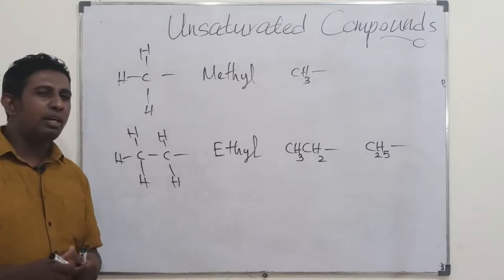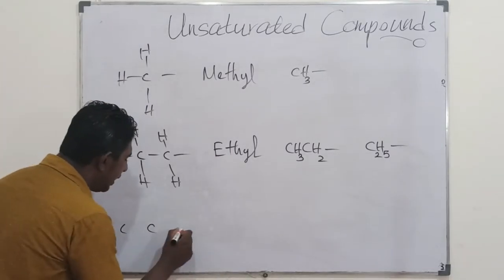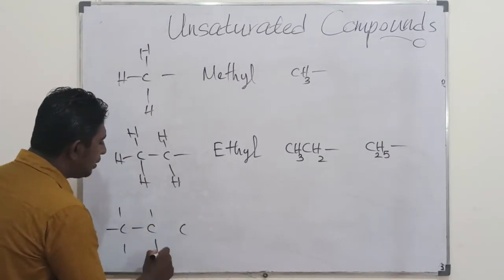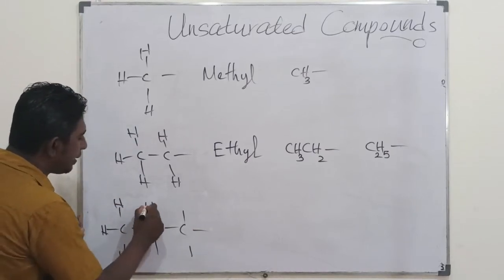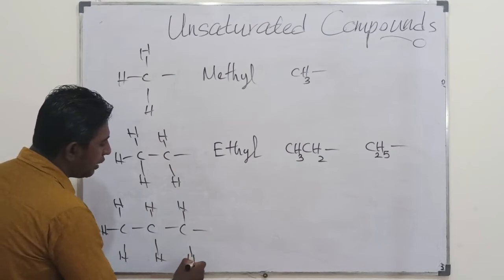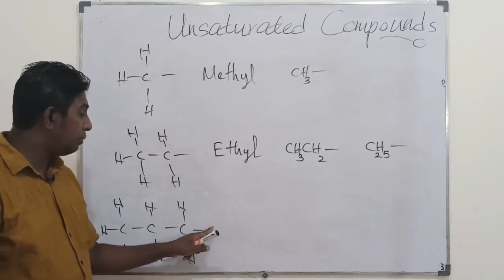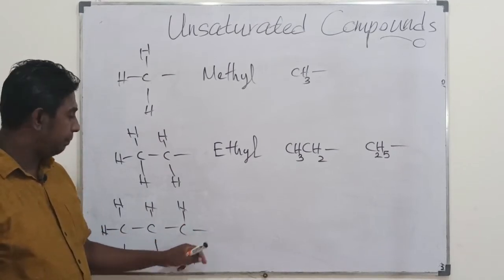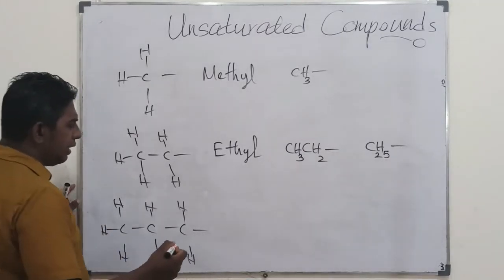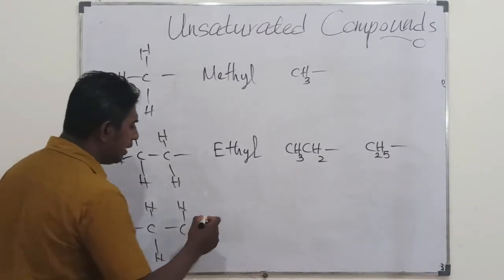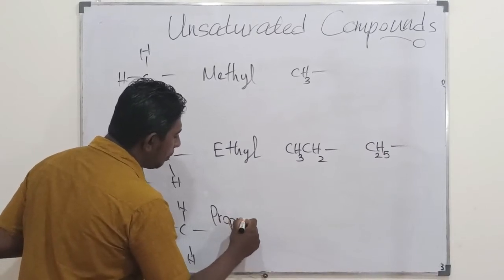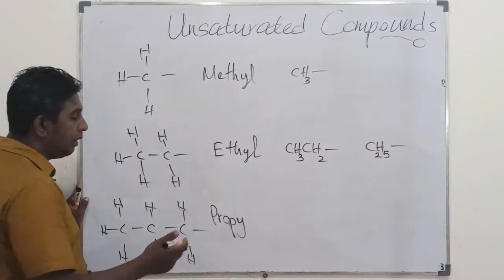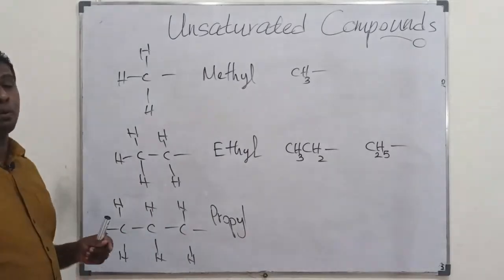When you go for another alkyl group with 3 carbons in a branch, in a side chain, like this, it seems like you have removed a hydrogen from propane. So if you get the alkyl group with 3 carbons, it is propyl. Prop is 3 in Latin. With the suffix yl, it is propyl.